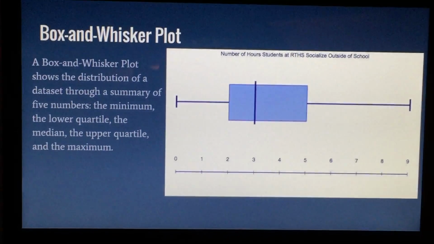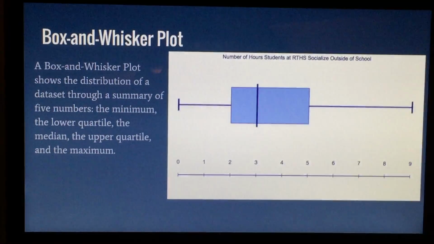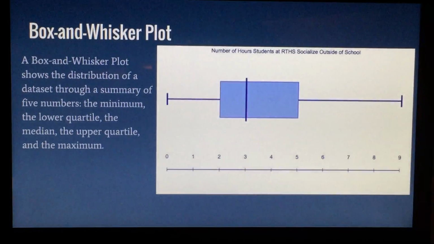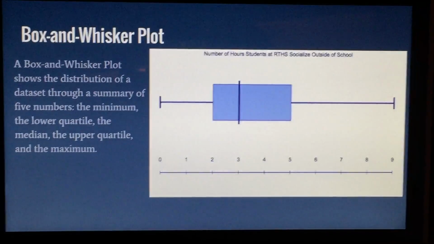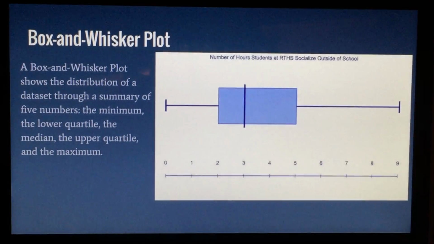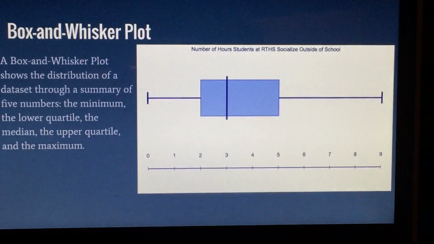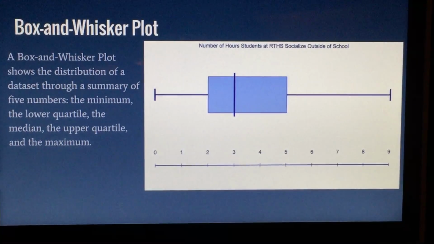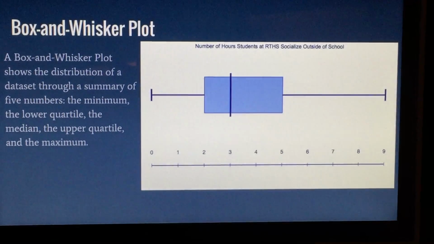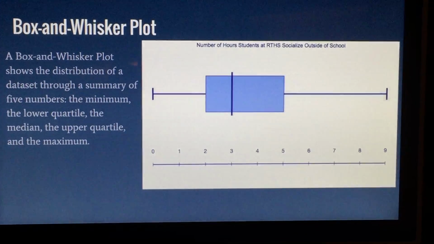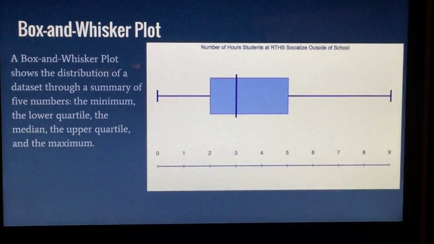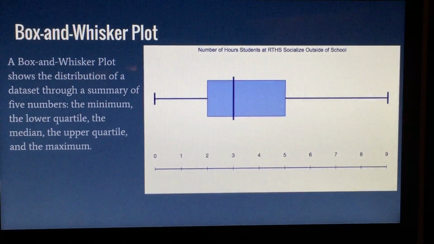So here is our box and whisker plot. It shows the distribution of the data set throughout the summary of 5 numbers from our data, which is the minimum, the lower quartile, the median, the upper quartile, and the maximum. So here you can see that the minimum is 0 and the maximum is 9. The lower quartile is 2 and the upper quartile is 5, and the median is 3.